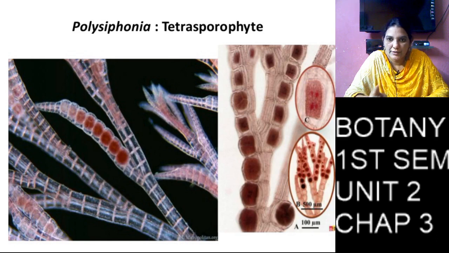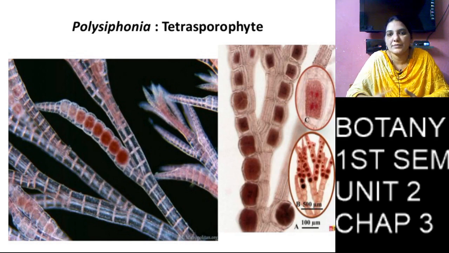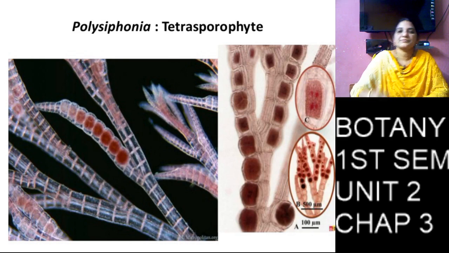The 4 haploid spores are separated from the thallus, enter into the water, and produce 4 plants, 2 female gametophytes and 2 male gametophytes. So the tetrasporophyte produces 4 haploid plants, 2 male gametophytes and 2 female gametophytes.